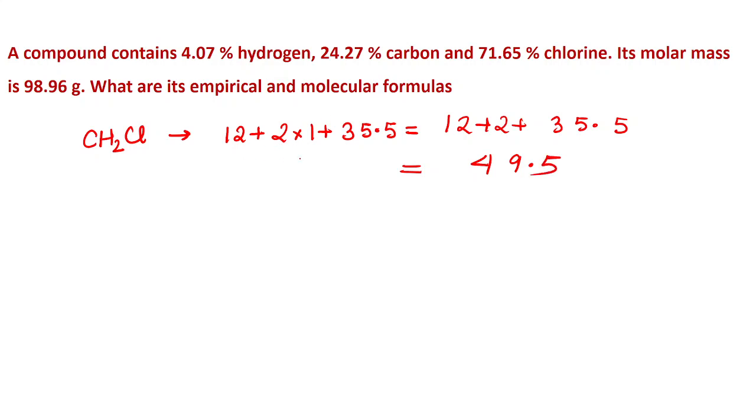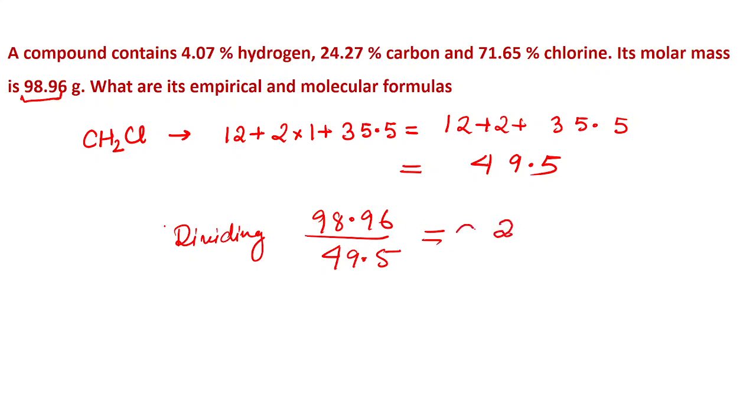Now the molar mass given to you is 98.96. You have to divide the molar mass by the empirical formula mass. So dividing, you get 98.96 divided by 49.5. If you round it off to the nearest value, you get almost 2. Now this 2 you have to multiply to all the values here.